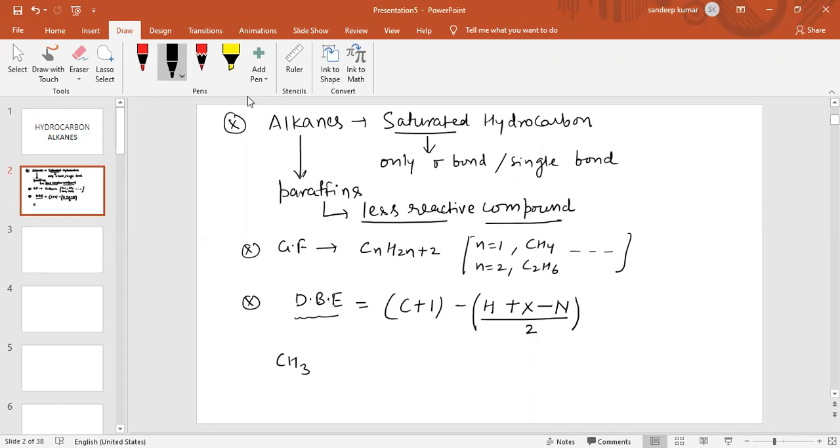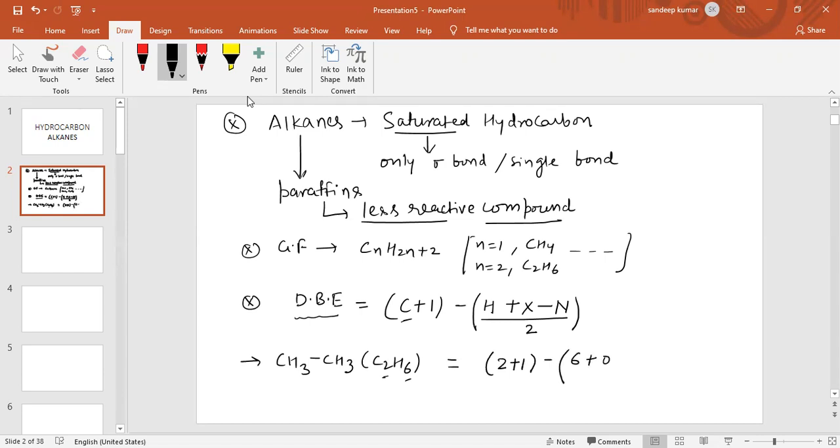For example, we have to calculate the double bond equivalent of this compound, C2H6. Number of carbon atoms in this compound is 2, so 2 plus 1, minus number of hydrogen atoms, which is 6.